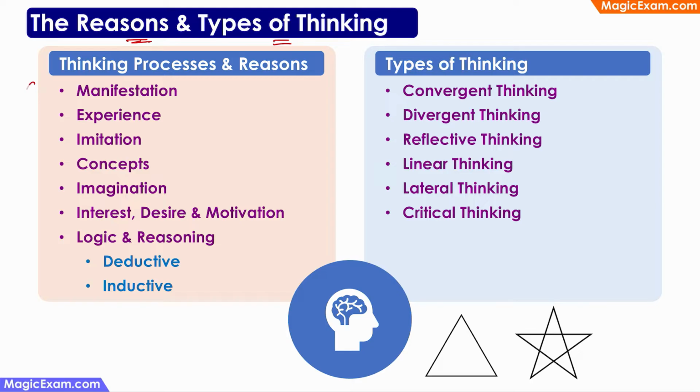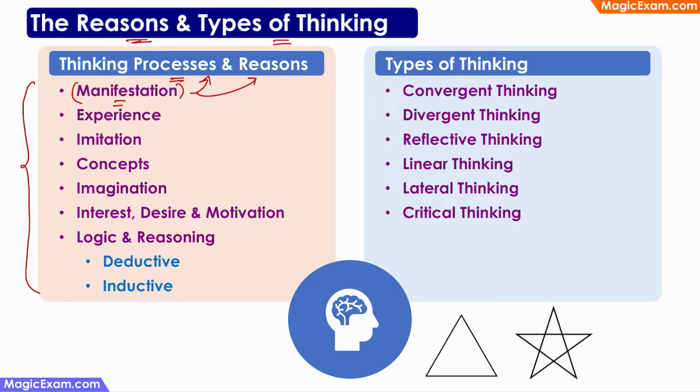Now here I've given a list of reasons why we think, and these reasons can be the processes of thinking as well. Manifestation means appearance. When a problem or a situation or an object presents itself before you, appears before you, it is called manifestation. When a child sees an elephant for the first time, you can say that an elephant is manifested before the child. So this manifestation or appearance of an elephant can be a reason for thinking. And the child is absorbing some information about the elephant through his eyes, through his nose, through his ears. So this manifestation is a process of thinking as well.